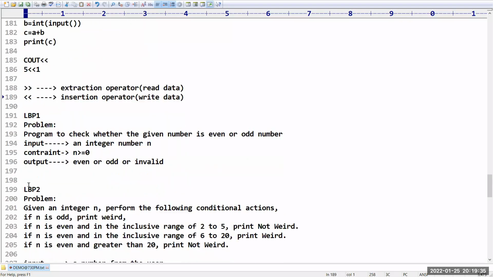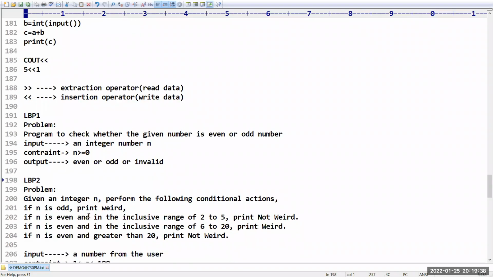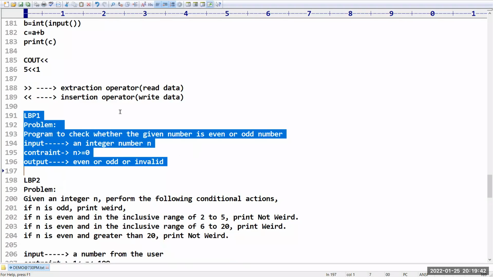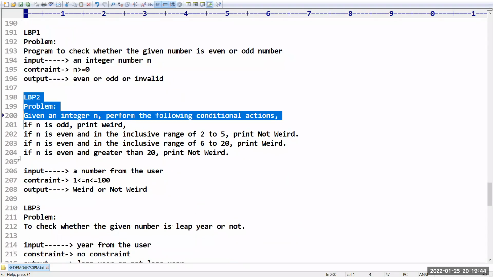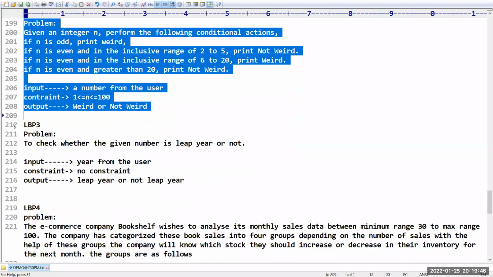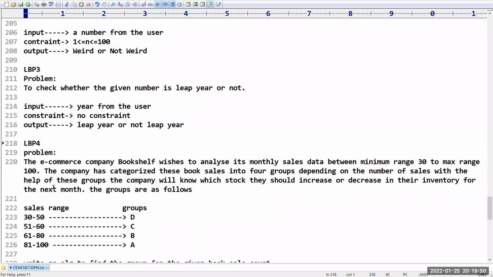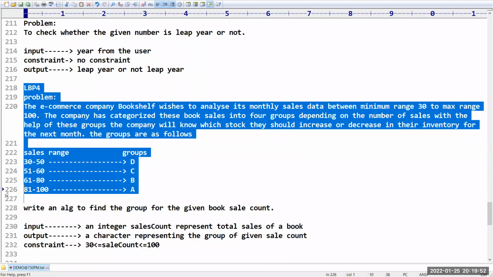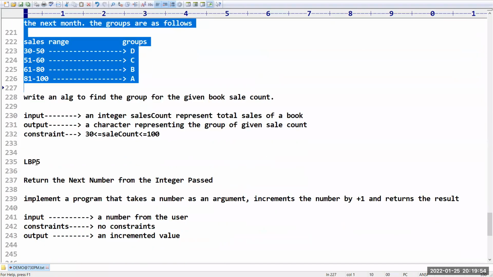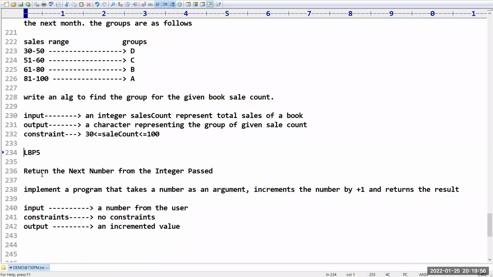From tomorrow, we will start our programs. LBP1, we are going to see even number or odd number. LBP2, weird or not weird. LBP3, leap year or not leap year. LBP4, e-commerce analysis. LBP number 5, increment operator.